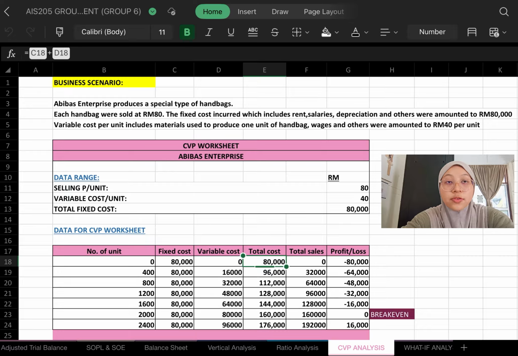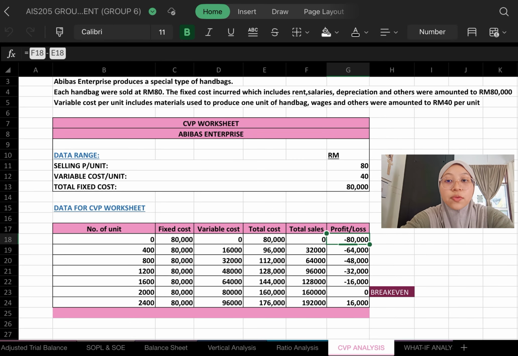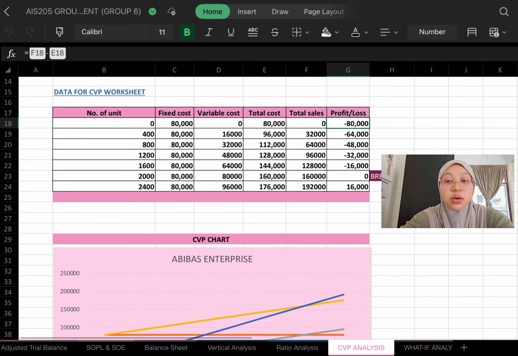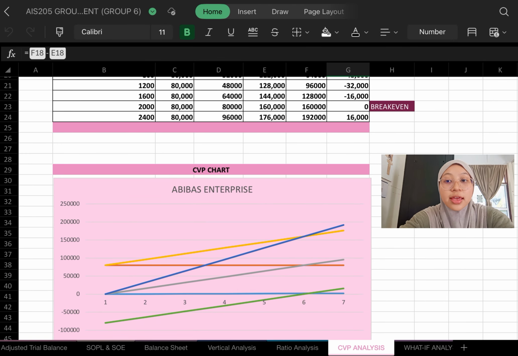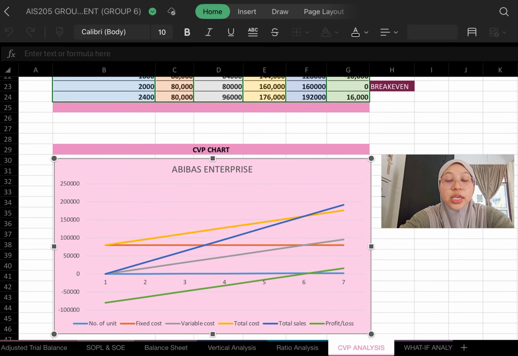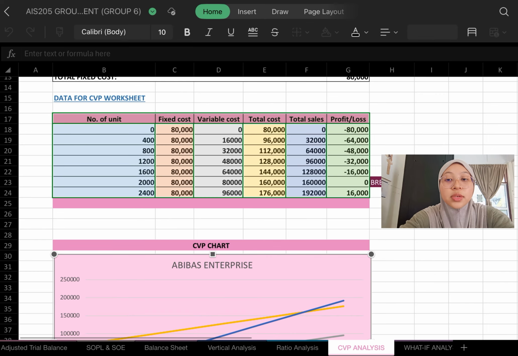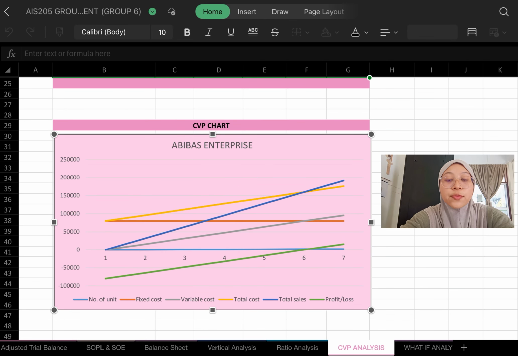From the data of CVP worksheet, we can get profit or loss, which is total sales equal to total cost. It also achieves BEP point when it's 0. As we can see, profit or loss that achieves BEP point is when the minimum of the production is 1,600 and the unit of break-even point is 2,000. From the data, we can make a graph for cost, volume, profit for case.